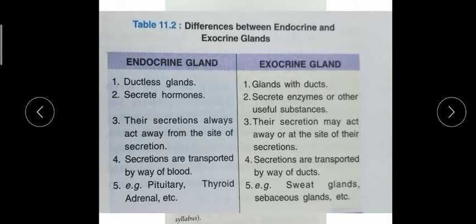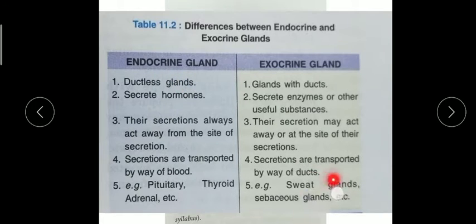Fourth point: endocrine secretions are transported by way of blood. These hormones are absorbed by the blood, mix with the blood, and then our cells get them. Exocrine glands have ducts, so they secrete enzymes, pigments, proteins or other substances into their respective ducts. Examples of endocrine glands are the pituitary gland, thyroid gland, adrenal gland, and pancreatic gland, the pancreas. All 4 come under the endocrine system.